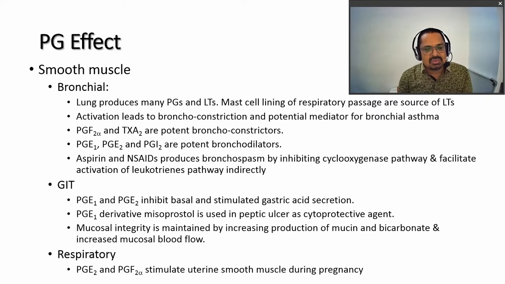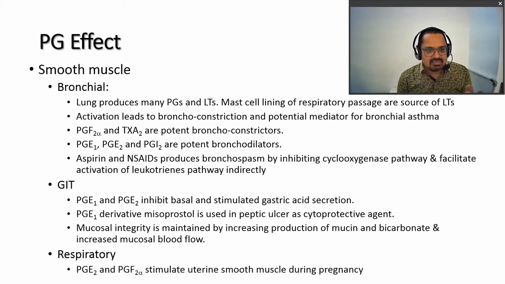as bronchoconstriction. As far as the effect of these prostaglandins on the gastrointestinal tract is concerned, prostaglandin E1 and prostaglandin E2 inhibit basal and stimulated gastric acid secretion. So normal as well as stimulated gastric acid secretion will be inhibited. E2-derived misoprostol is used for peptic ulcer and as a cytoprotective agent. In this condition, E1 and E2 are responsible, and misoprostol is the derivative. Mucosal integrity is maintained by increasing the production of mucin and bicarbonate and increasing mucosal blood flow.